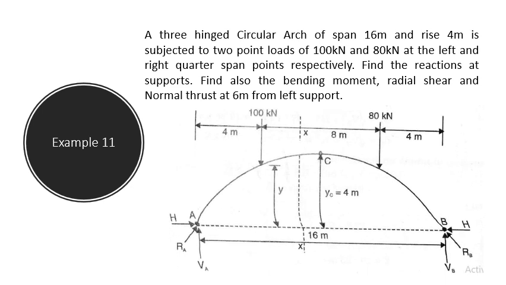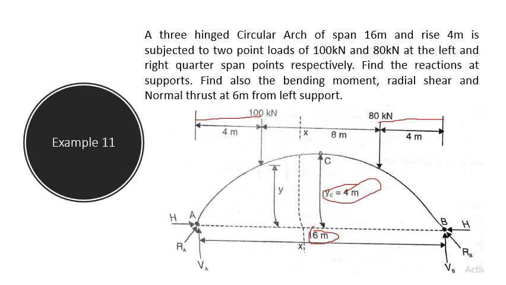So this is your diagram. See, at 4 meter quarter span means 16 by 4, that is 4 meter, 100 kilonewton is acting. From the right end 80 kilonewton force is acting. YC rise is given as 4 meter, span is 16 meter.